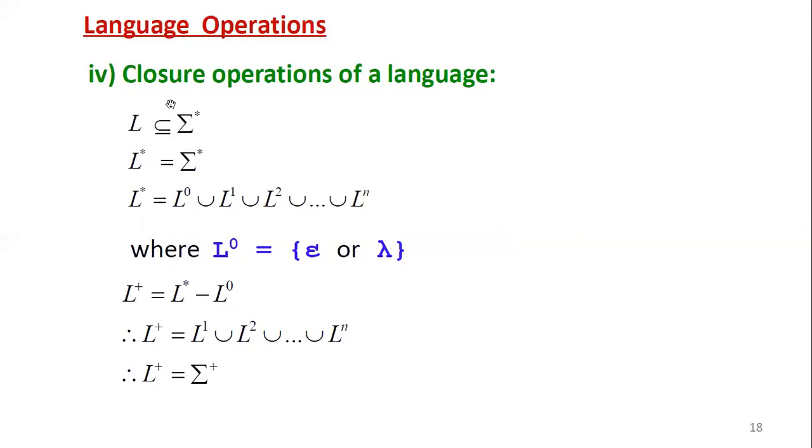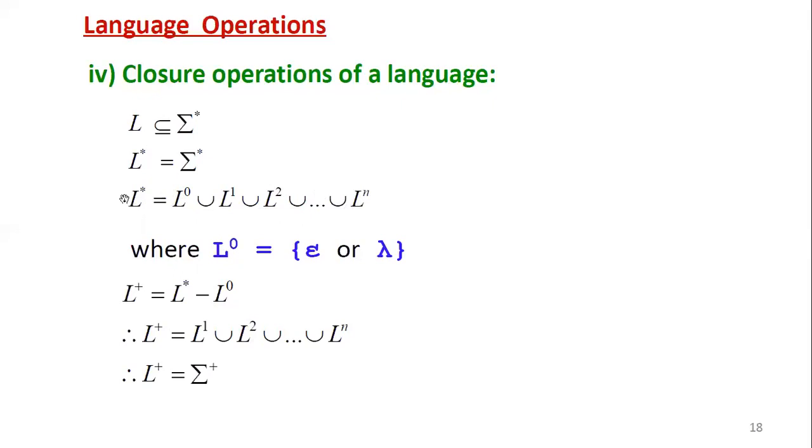This is the first relation. With this, the star or Kleene closure of the language, L closure, can be written as L power 0 union L power 1 union L power 2 and so on, union L power n.